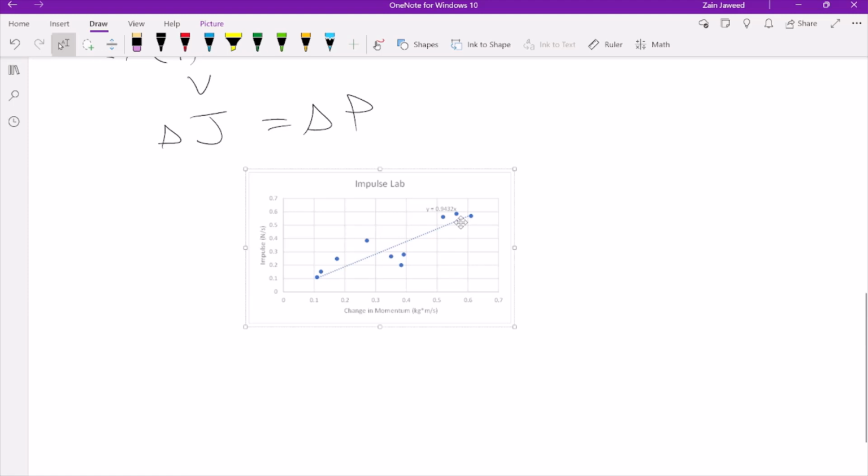And some causes of these errors may have been that the LabQuest may not have been 100% correct in calculating the given values. Another source of error that may have skewed our results is that when we pushed the car, it shook the track a bit, so there may have been additional forces that acted on the car that affected its speed. And also the force probe we used was shaking as well when it was hit by the car, so it wasn't a direct force acted on the probe by the car, and there may have been additional force that would affect how it was calculated on the LabQuest.